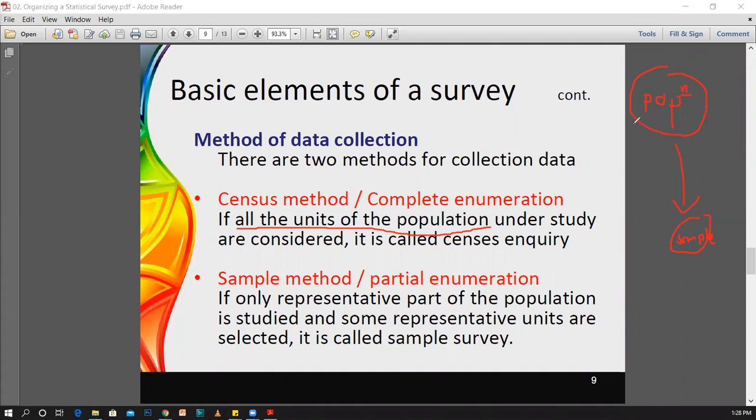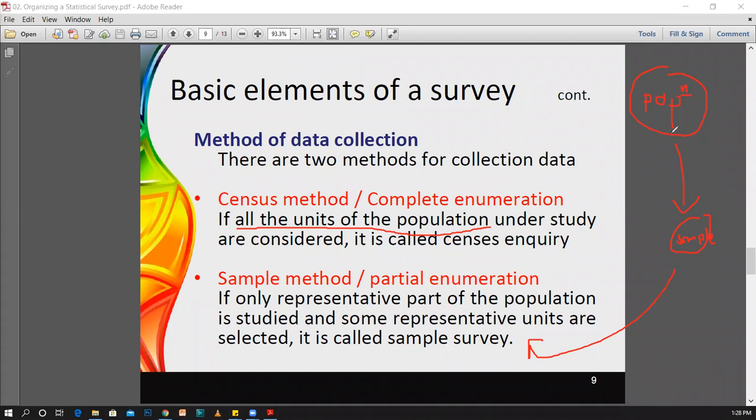But with limitations, you have to obtain a sample from this population. Therefore, you select only a set of students which represents this whole population. In such a situation, we call this data collection method the sample method, and another term for this is the partial enumeration.